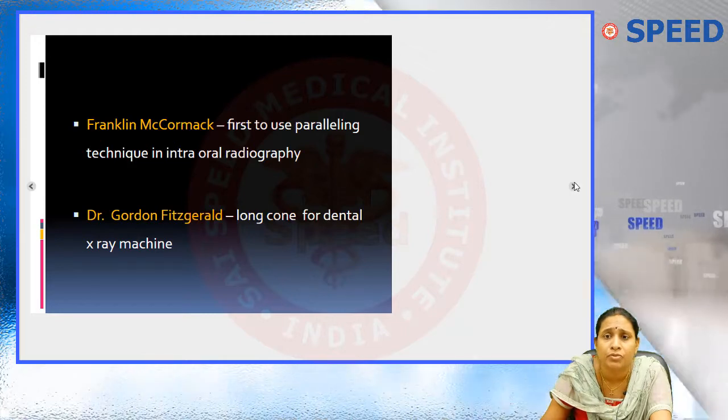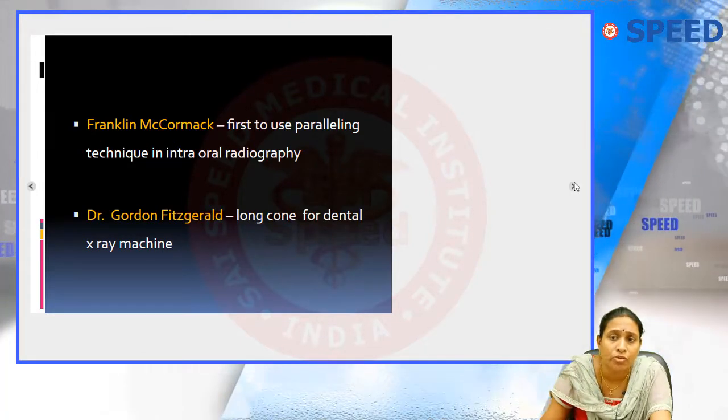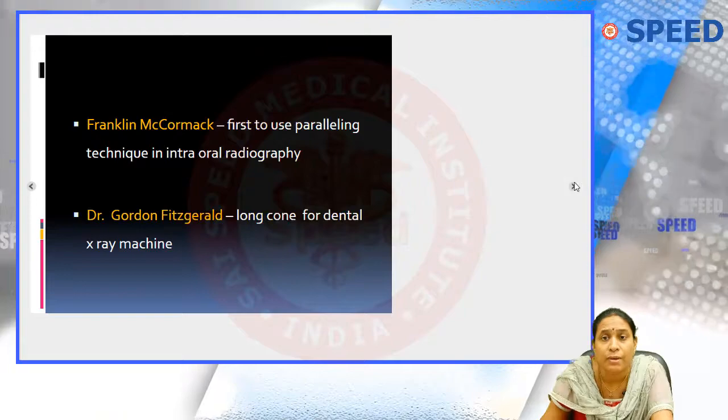And again this is an MCQ, Fitzgerald for the long cone technique of X-ray emission, but the first to use the paralleling angle technique